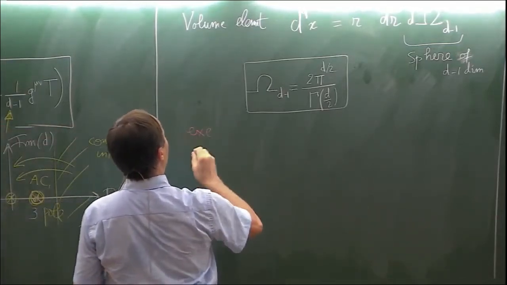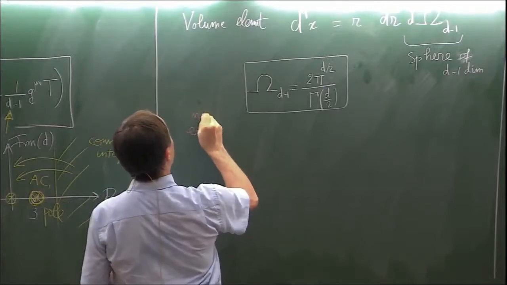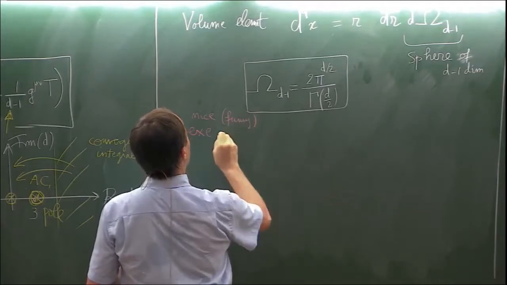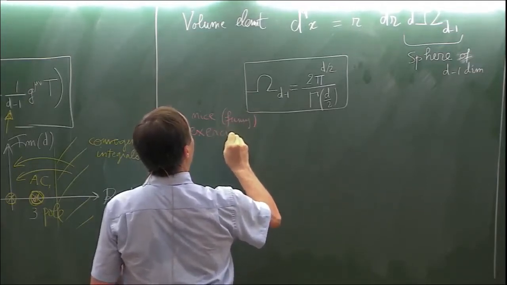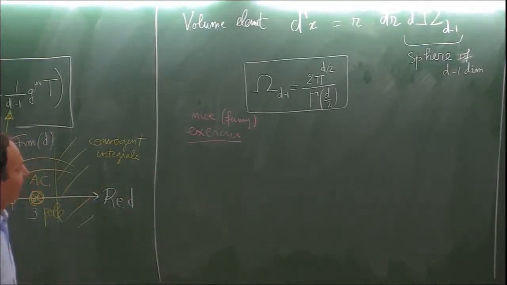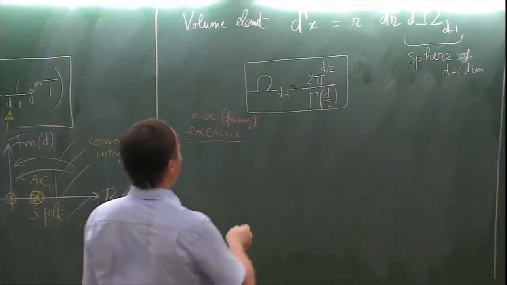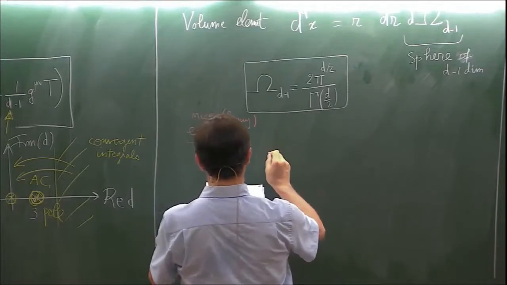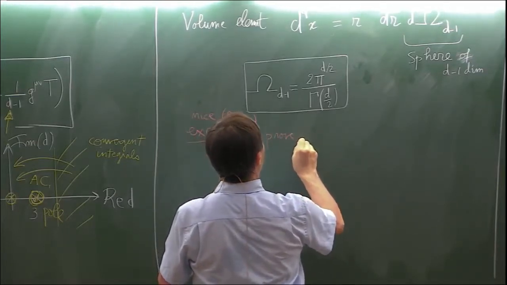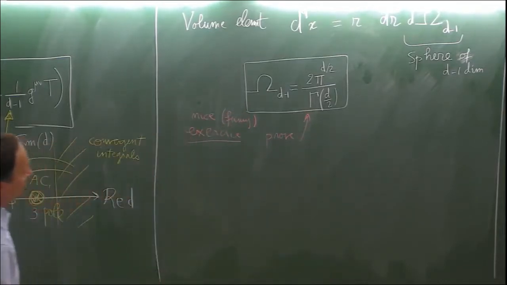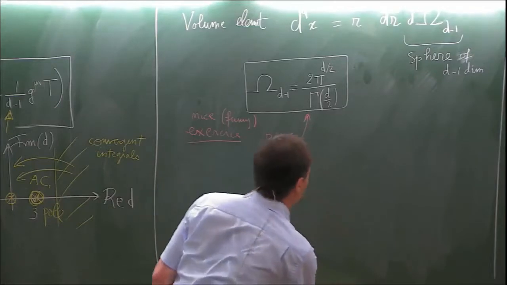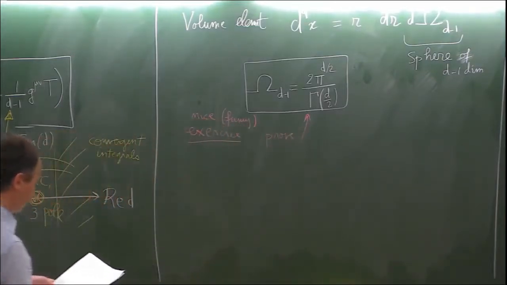It's a nice, funny exercise for you. You can ask me if you want to do it and you want the solution. It's to prove this expression, that the total surface of the sphere in d minus 1 dimensions is given by that.